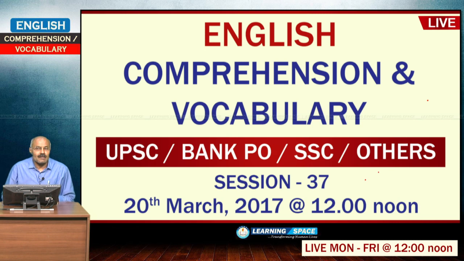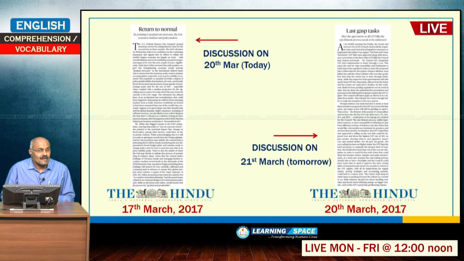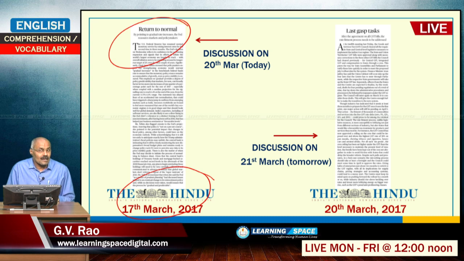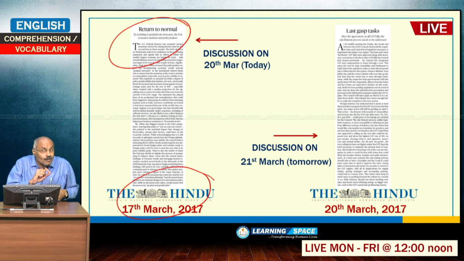This is the 37th session, and today's discussion is on the Hindu editorial of 17th March, with regard to "return to normal". This is about the monetary policy of the United States of America, which is slowly inching towards normal. At present it is not normal. So, what do you understand by normal monetary policy, abnormal monetary policy, or easy money policy?